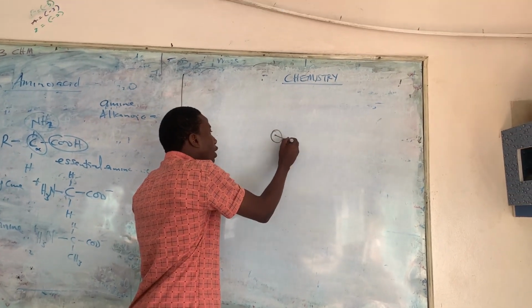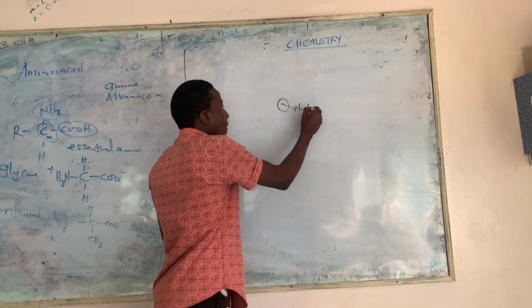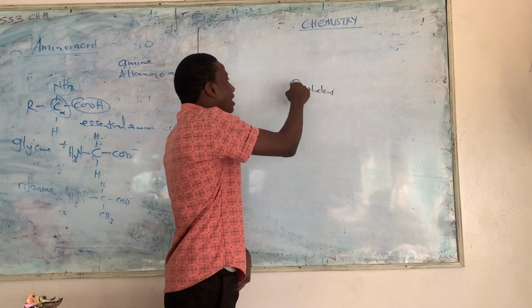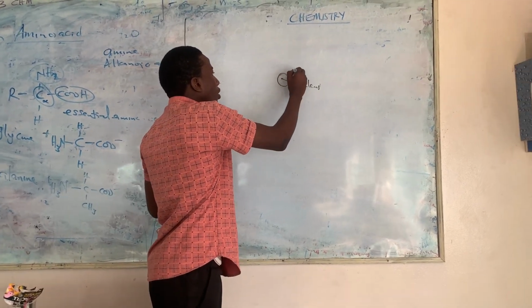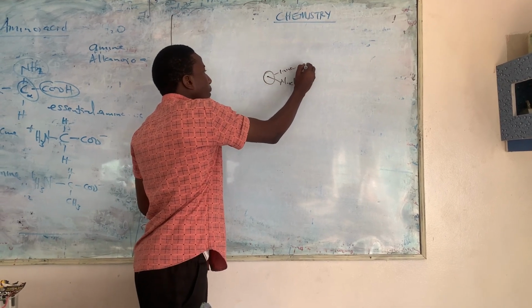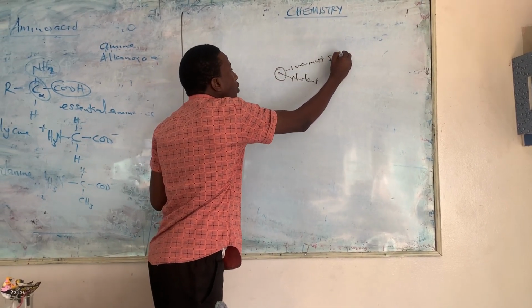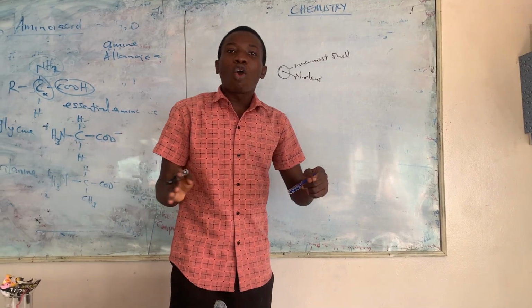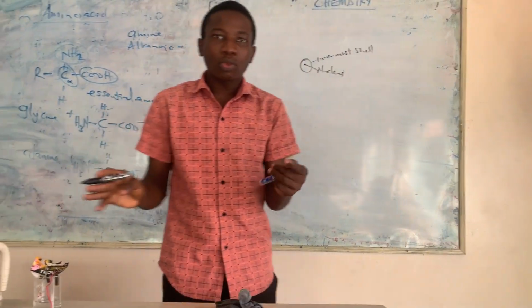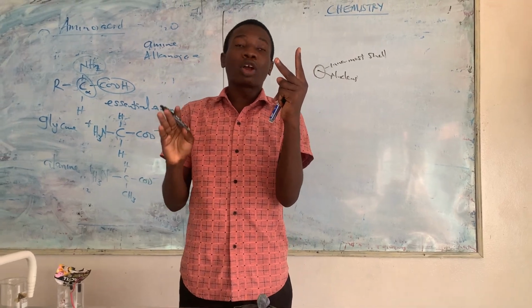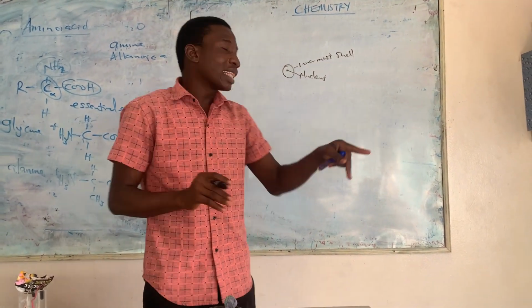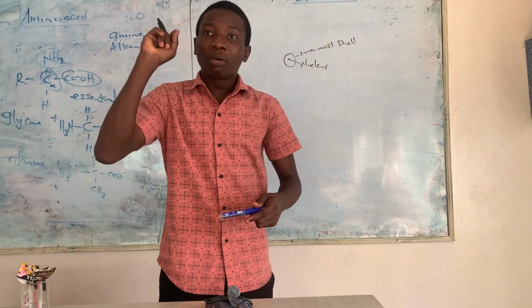Once inside it, we call it nucleus. This is the innermost shell. The innermost shell of an atom contains a maximum of 2 electrons. The innermost shell contains the maximum of 2 electrons.